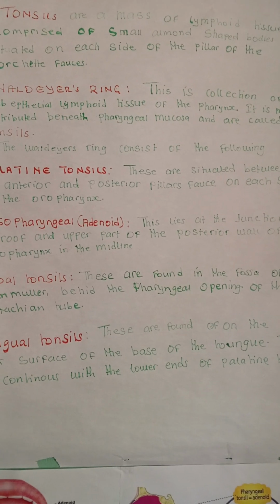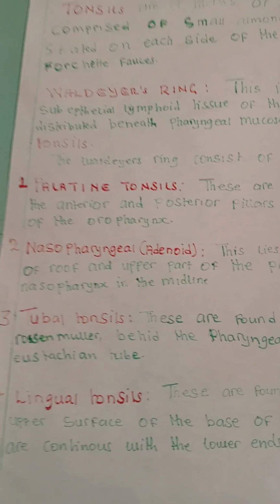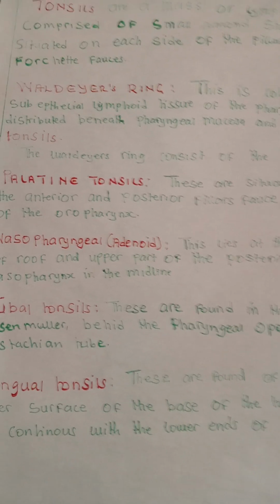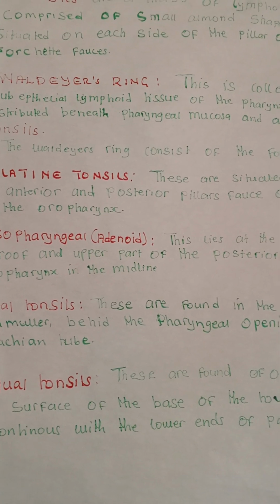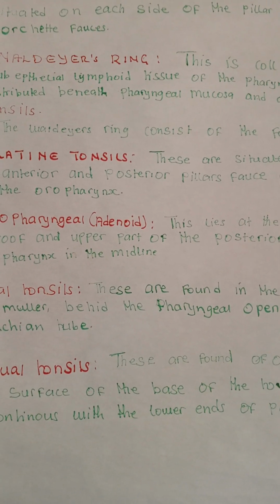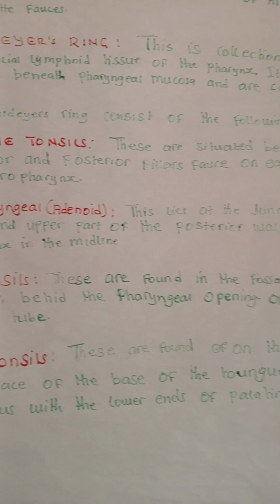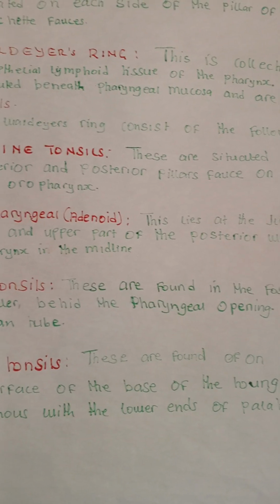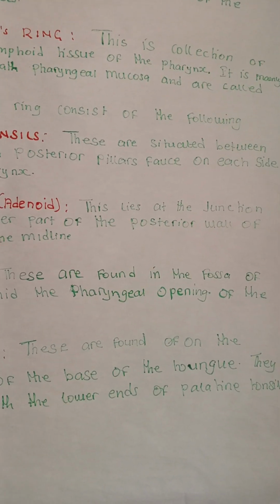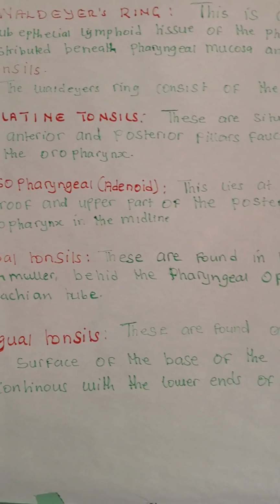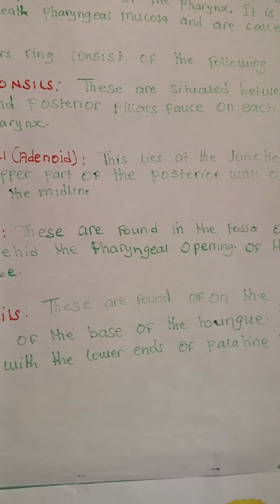Okay, so now these tonsils are made in form of a ring, called the Waldeyer's ring. So the Waldeyer's ring, we're saying, is a collection of subepithelial lymphoid tissue of the pharynx. It is mainly distributed beneath the pharyngeal mucosa and are called tonsils. Okay, so the Waldeyer's ring consists of the following.